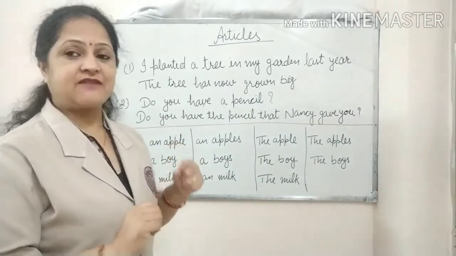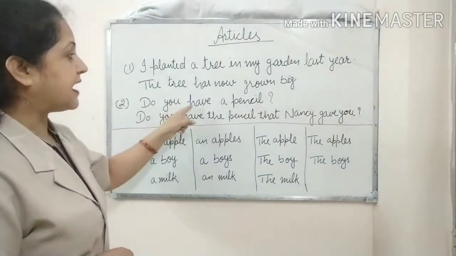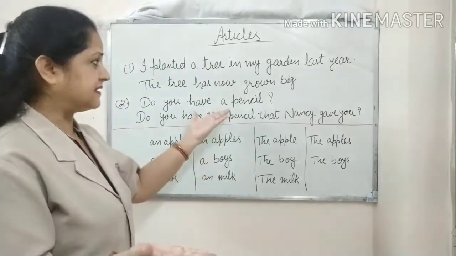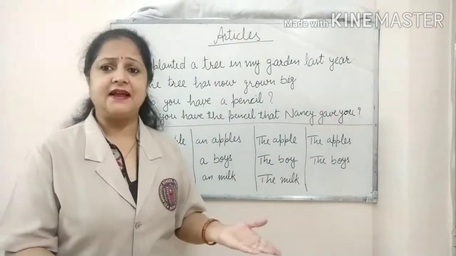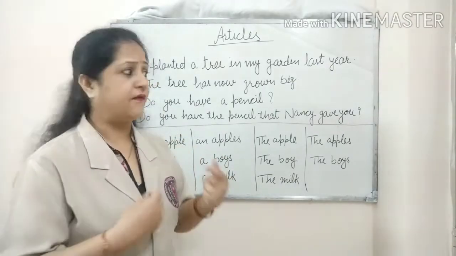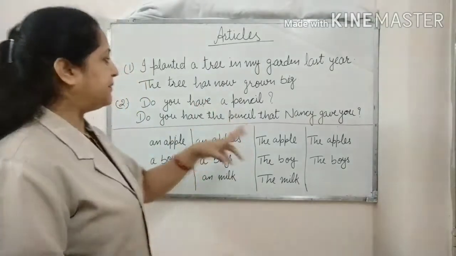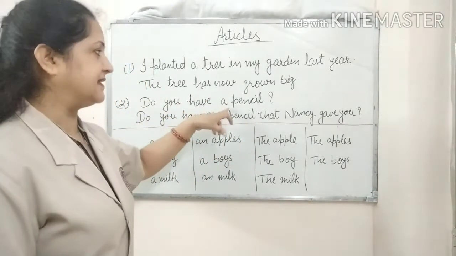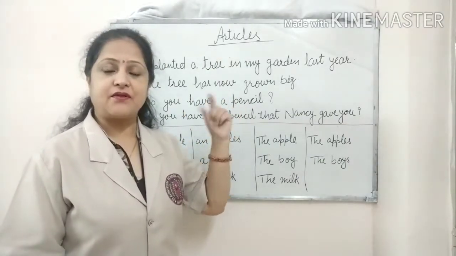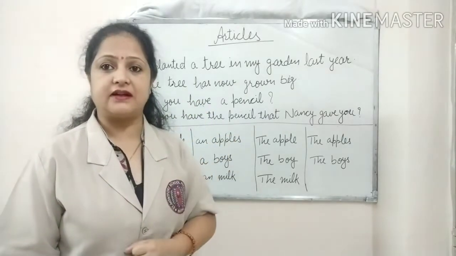Okay. Now let's take one more example here. The example is, do you have a pencil? It can be any pencil because nothing is mentioned here. It can be of any company, of any quality, of any color. Nothing is mentioned here. Simply written, do you have a pencil? So here we use "a". Why? Because we are talking about the noun in a general context.